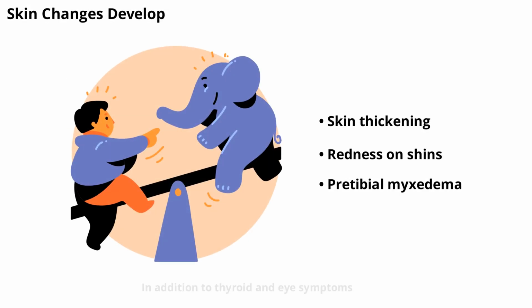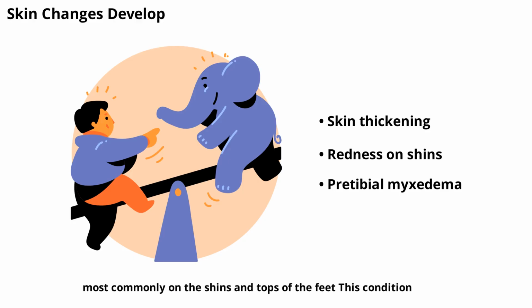In addition to thyroid and eye symptoms, some people with Graves' disease experience skin changes, most commonly on the shins and tops of the feet. This condition, called pretibial myxedema, involves thickening and reddening of the skin. While not everyone with Graves' disease develops these skin symptoms, their appearance is a sign of ongoing immune activity and can be a clue to the underlying diagnosis.